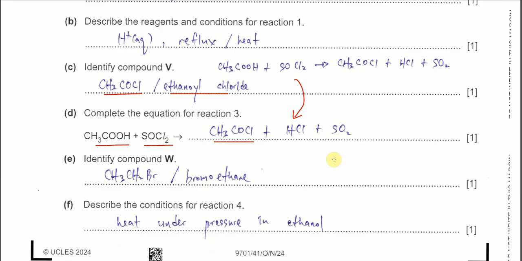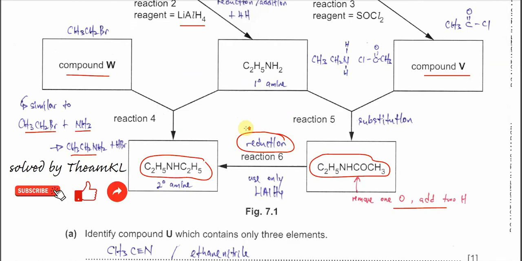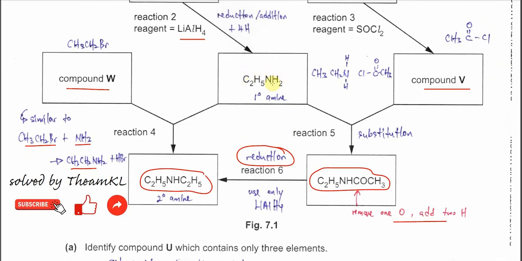Identify compound W. I told you already, it's bromoethane, because the primary amine here needs to have another ethyl group. So one of the hydrogens here is replaced by one ethyl group, so it must react with bromoethane. So the ethyl group in this bromoethane can get into this amine.